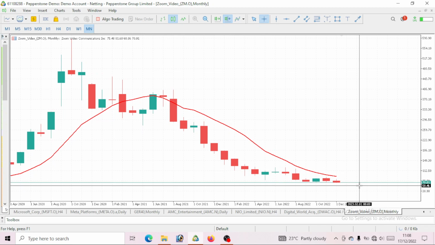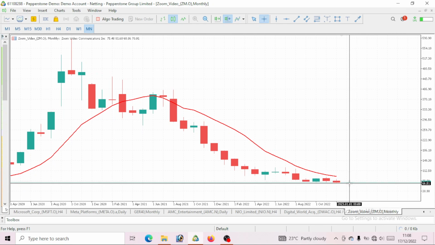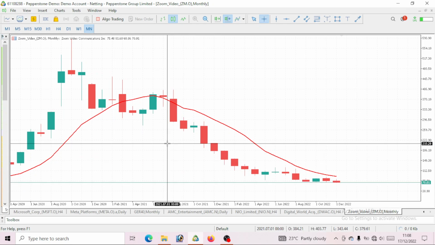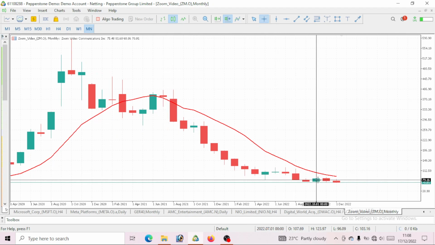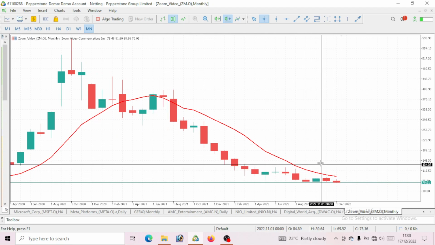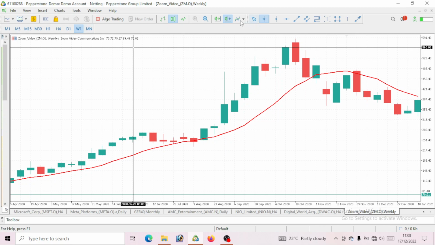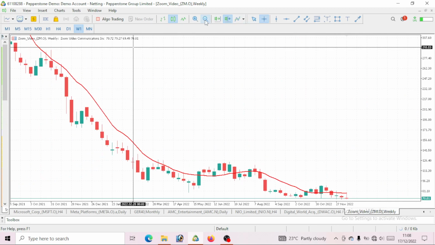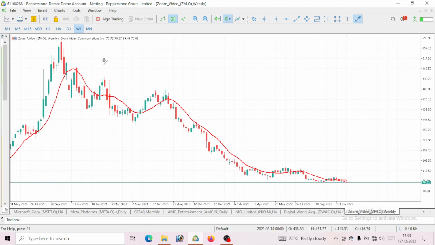So ZM, or Zoom Video, expect a further bearish move. You can see this price is still trading below our 10 period moving average. So we expect more bearish move. That should take us to the weekly time frame. So we will see the trend on the weekly time frame.